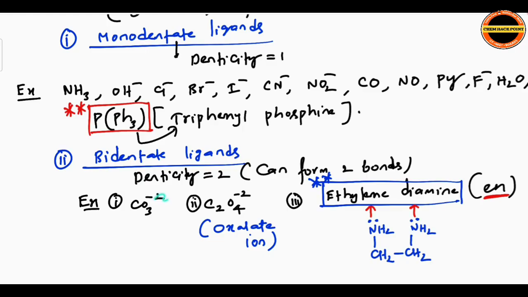Bidentate ligands: CO3 2-, C2O4 2-, the oxalate ion. Ethylene diamine, which is important in this chapter, NH2CH2CH2NH2. Here the arrow marks I showed are coordinate bonds. So nitrogen forms two coordinate bonds in the ethylene diamine structure. As a shortcut we write it as en. Bidentate ligands.